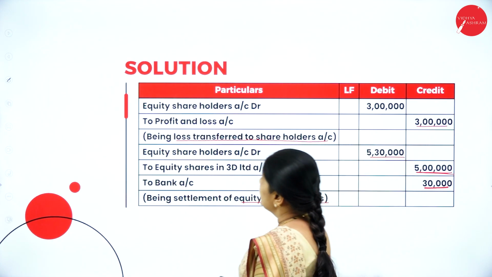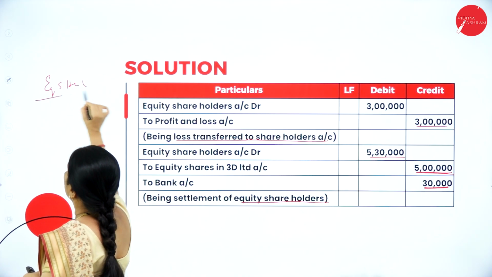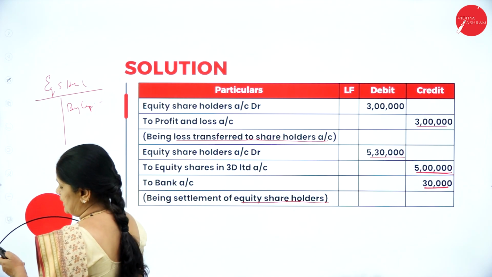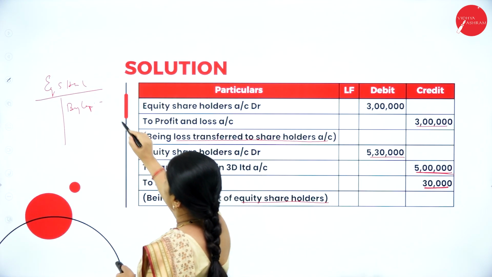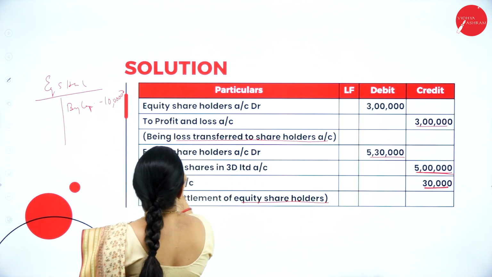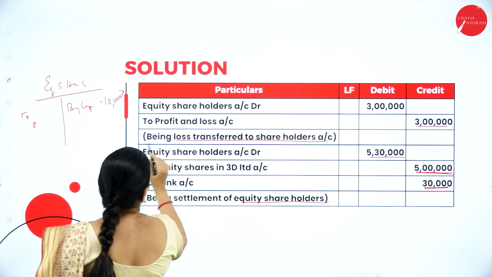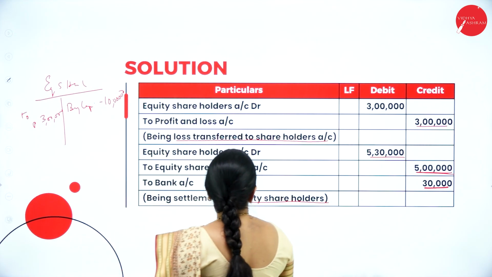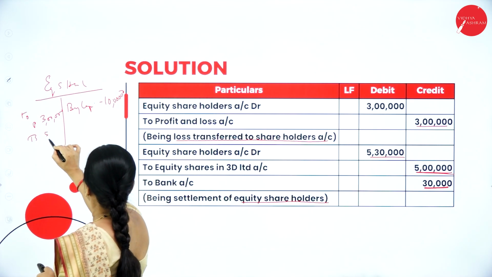Now, if you write the equity shareholders account, I write by capital. What is the capital they have? See, transferring the share capital 10 lakhs, so I write 10 lakhs here. Then to P&L account it is 3 lakhs. Then shares in 3D Limited 5 lakhs.